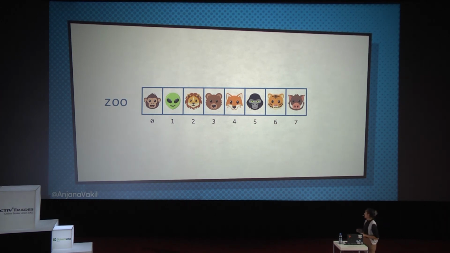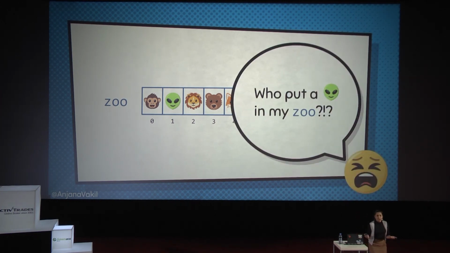However, my coworker was working with the zoo and was writing some code that depended on all of the zoo animals being terrestrial Earth animals, and was not expecting an alien, and now my coworker is super mad at me, and she's like, who did this? Who changed my data out from underneath me? Like, why? What happened? I had a zoo, I thought I could depend on it, and somebody changed it out from underneath me. Not cool. So now I'm in trouble, my coworker's having a bad day, I'm having a bad day, sad face, right?